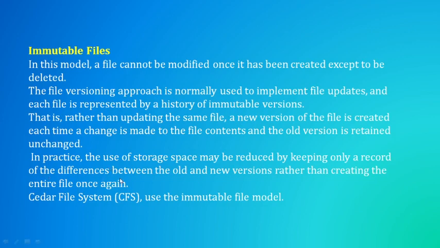Means instead of maintaining all the content, we will maintain only a record of the differences between the old and new versions. So the CDR file system, CFS, uses this immutable file model.